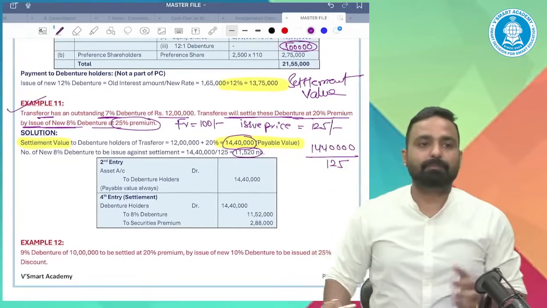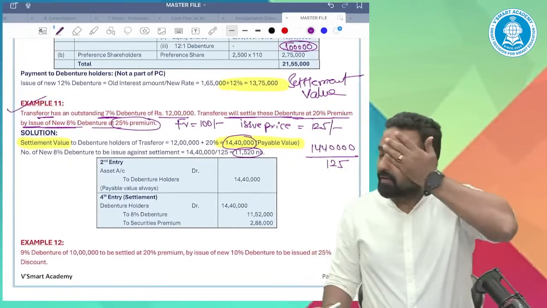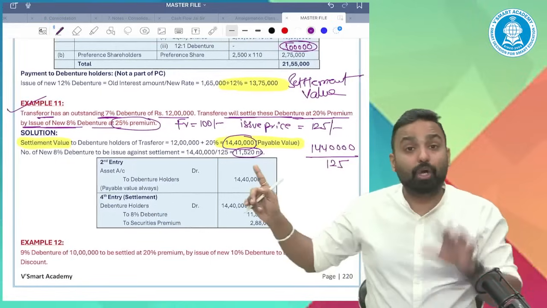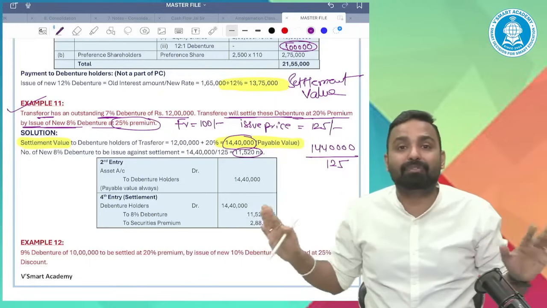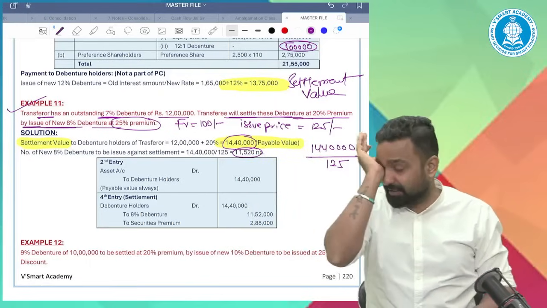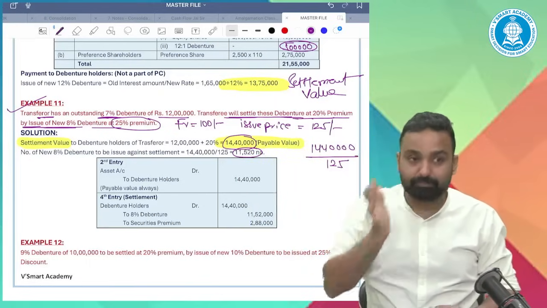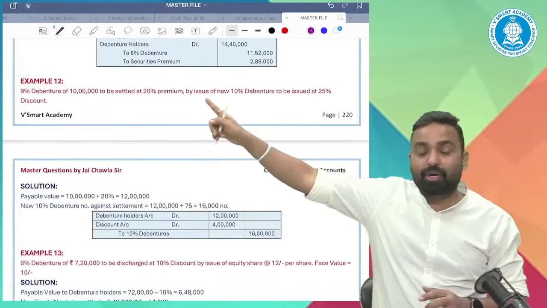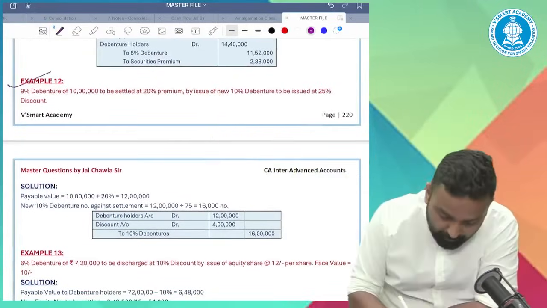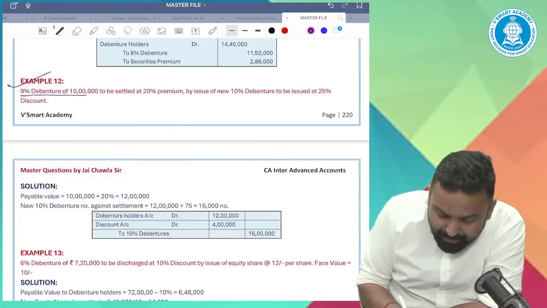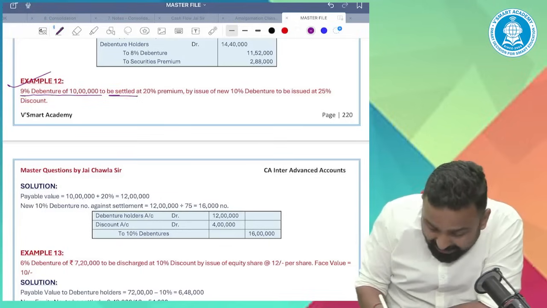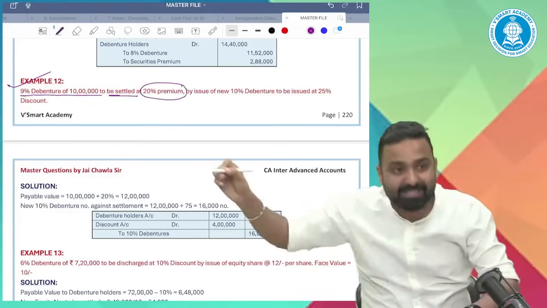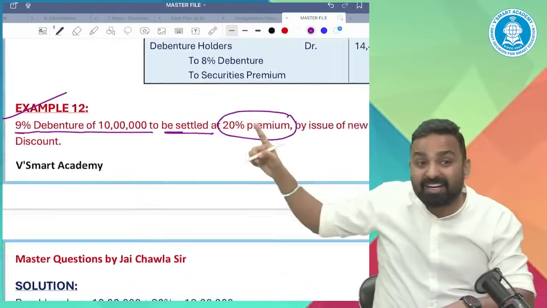Understood this example? These are not PC. These are just the settlement of liabilities. Okay, do the next one. 9% debentures of rupees 10 lakh to be settled at 20% premium. Again, 10 lakh settled at 20% premium.